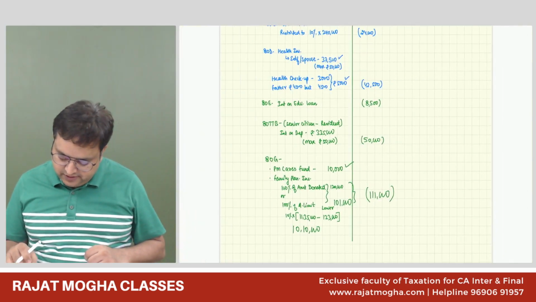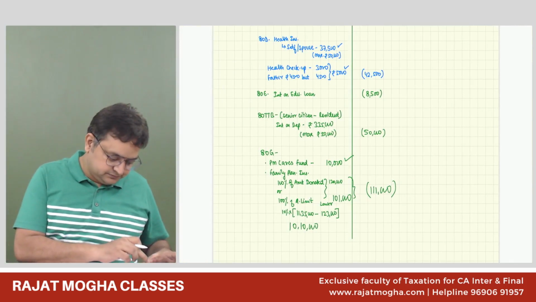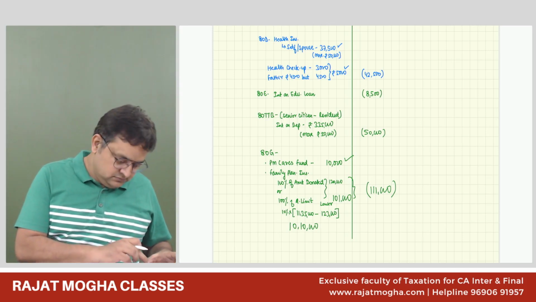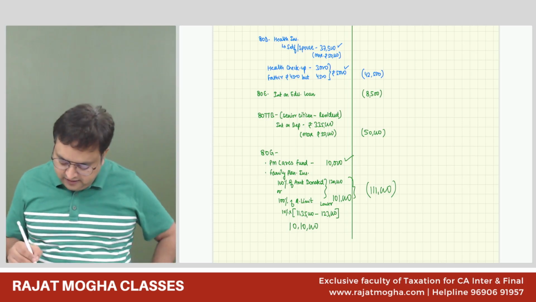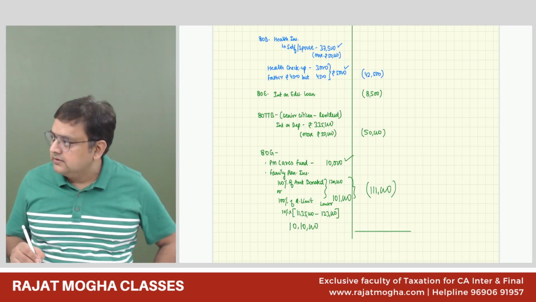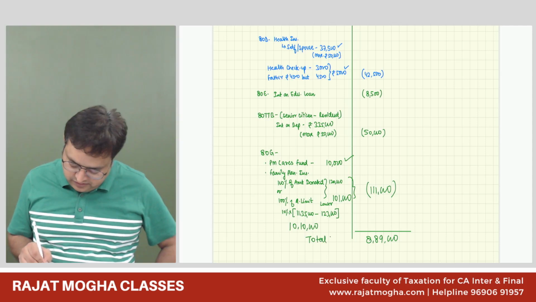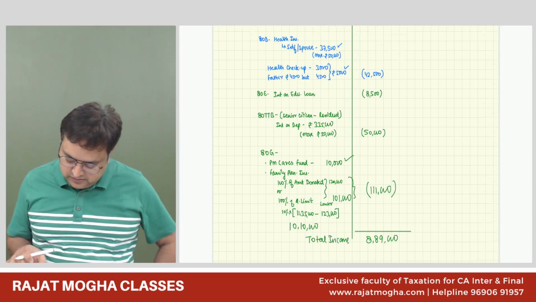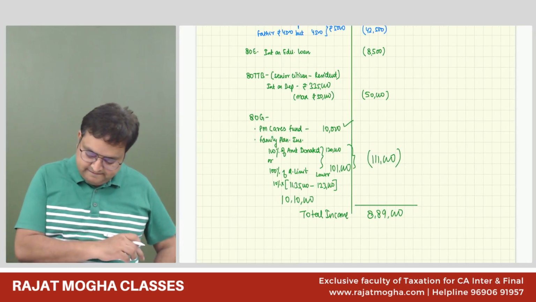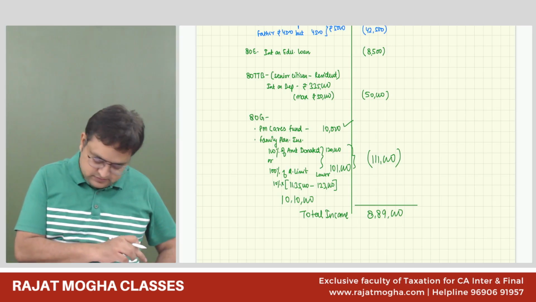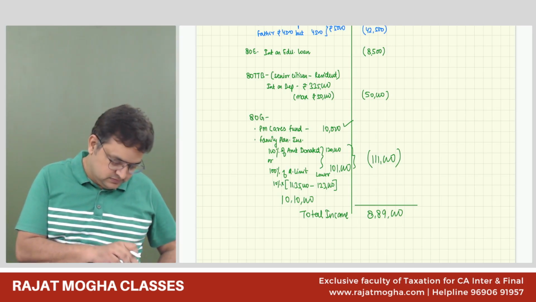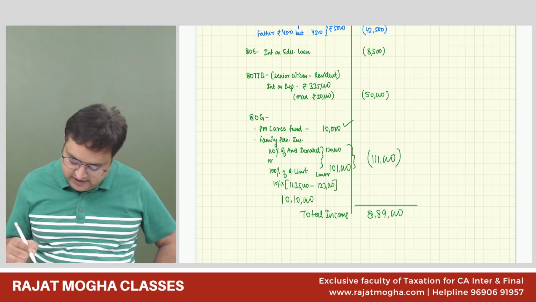Now you will get your total income of 8,99,000. Yes, 8,99,000.